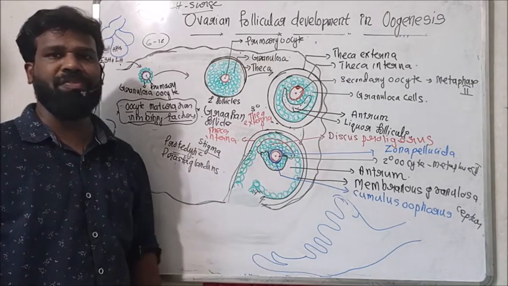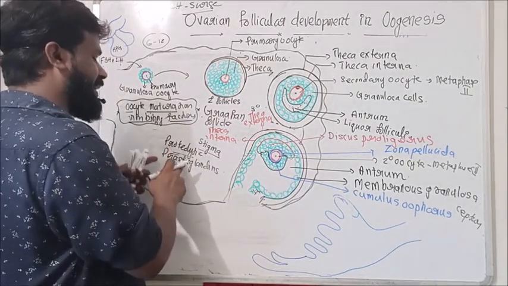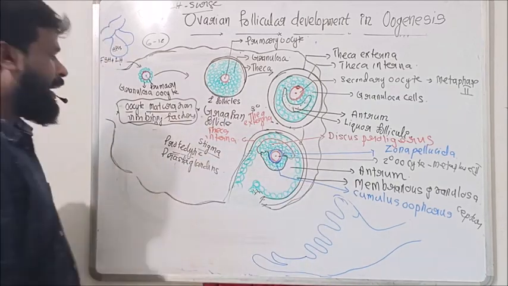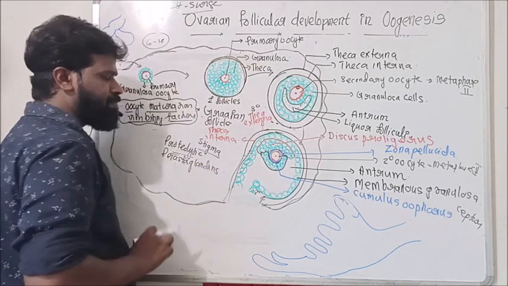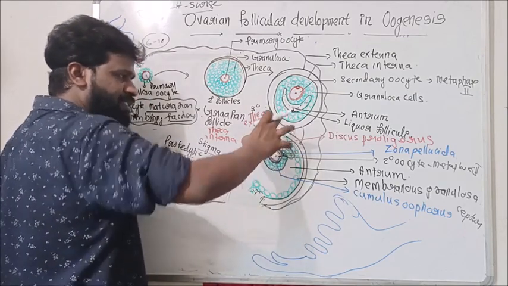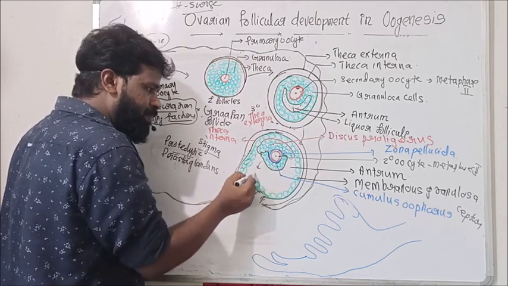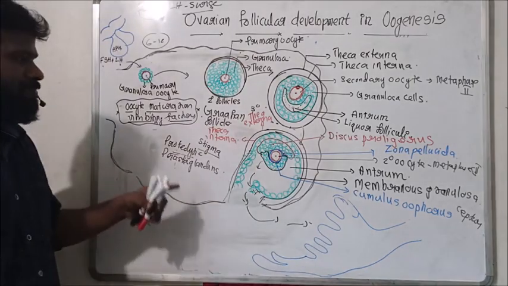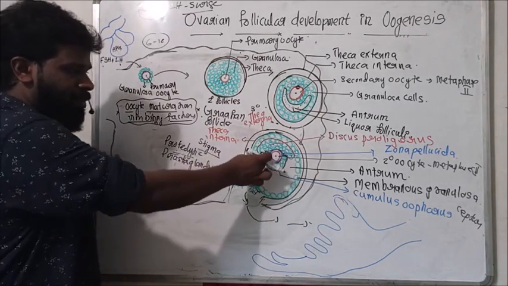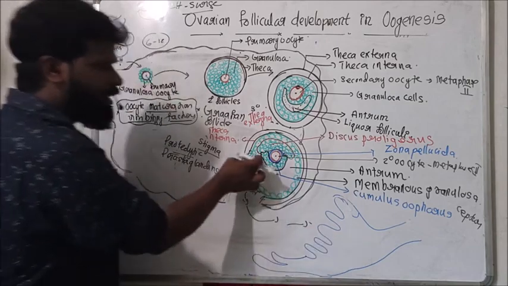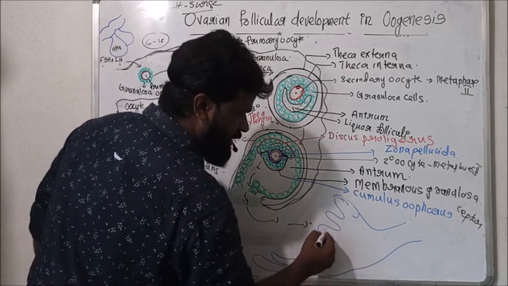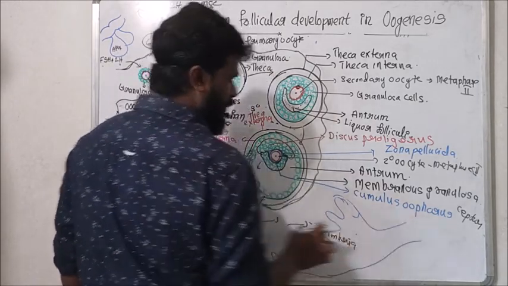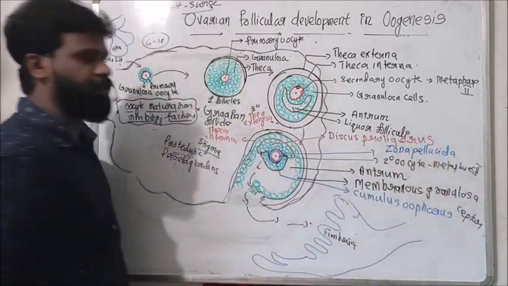See, the rupturing of the granulosa is caused by the secretion of proteolytic enzyme as well as prostaglandin from the outer theca externa. The proteolytic enzyme causes the rupturing, and the prostaglandin causes the contraction and propels this secondary oocyte from the ovary to the oviduct. We know this is the fimbriae, and this is the infundibulum of the fallopian tube. It propels to the fimbriae and into the fallopian tube.